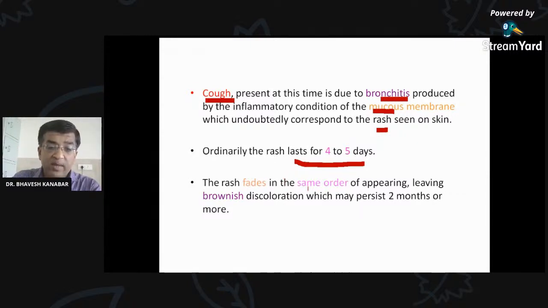The rash fades in the same order of appearing, meaning first of all behind the ear, then face, neck, and then downward, they will resolve, leaving brownish discoloration which may persist for 2 months or more. So there can be discoloration after the rash, which may persist for 2 or more months.